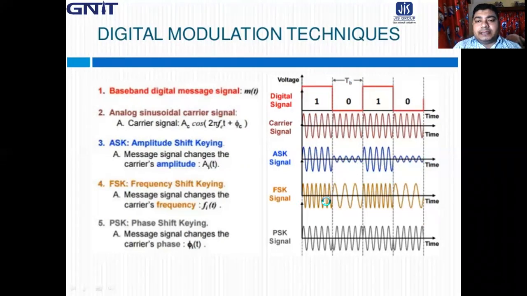Here, for 1 and 0, two different frequencies are present: 1 for high frequency and 0 for low frequency. In phase shift keying, PSK, the phase of the carrier is varied. From 1 to 0 or 0 to 1, there is a phase shift of 180 degrees. So this is the basic concept about ASK, FSK and PSK.